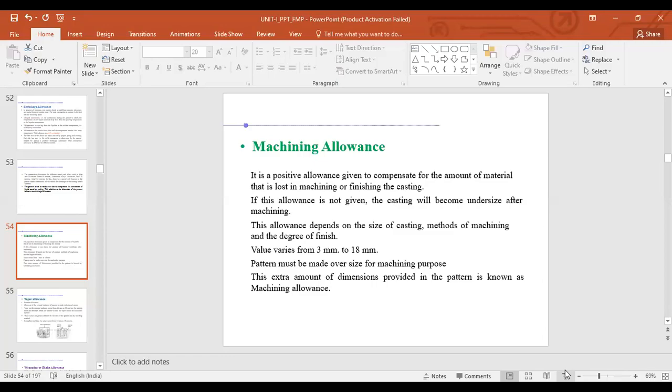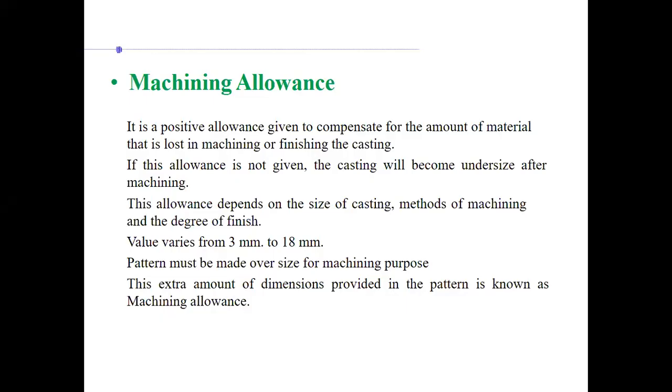Okay, so you see, the second type of allowance is called machining allowance. As I said, casting is a primary shape forming process. You have post processing right after casting. So for fine dimensional control, for more features to be added, for example, which could not have been included during casting design, you will have to do some machining. So that allowance is what is called machining allowance.